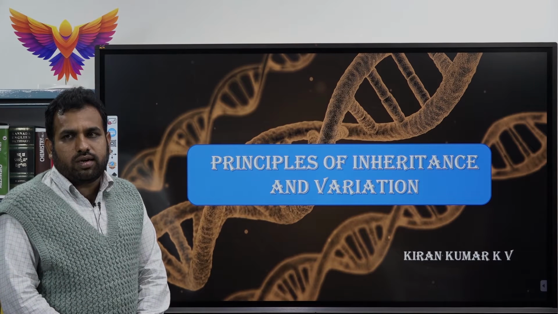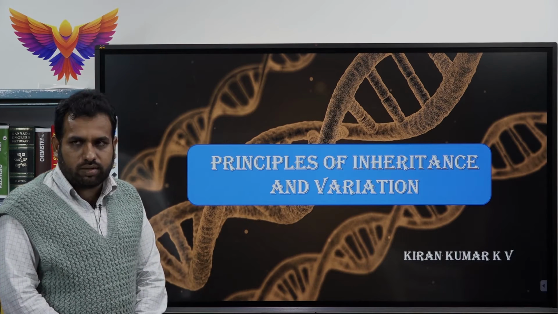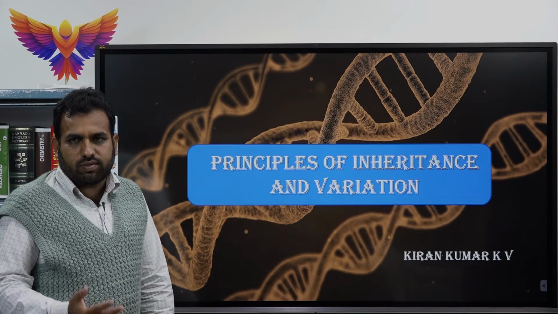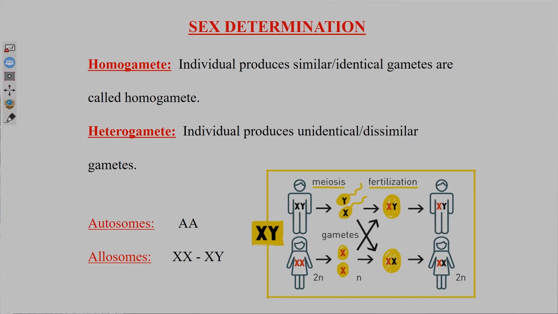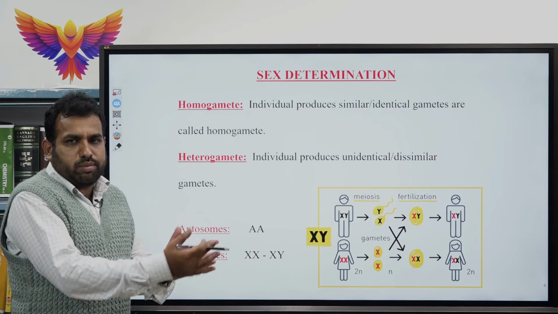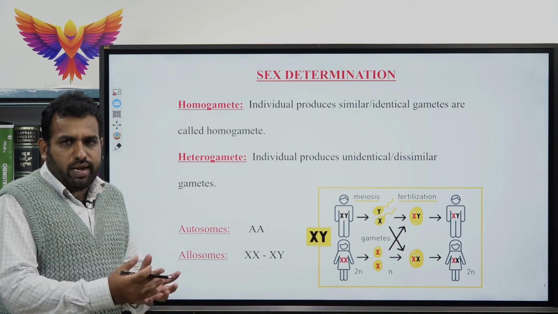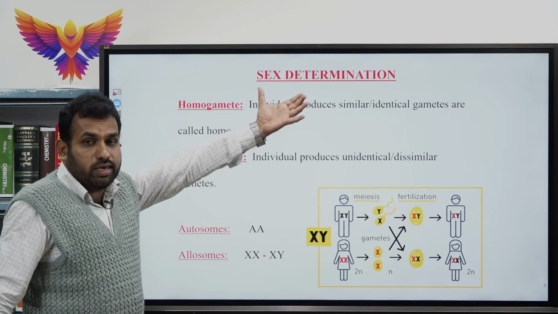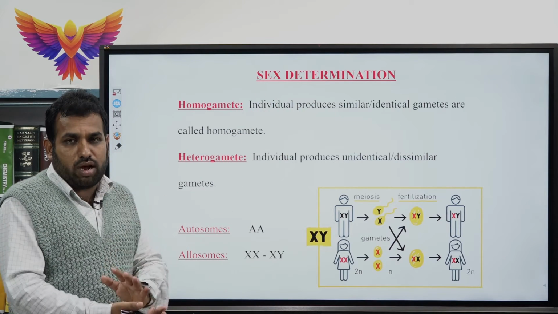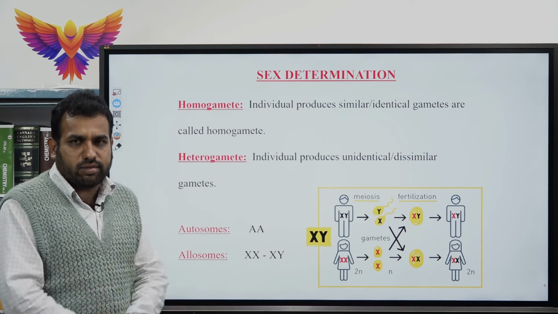Here we are discussing sex determination in various animals as well as plants and some insects. I will start from sex determination. That means what is going to determine the sex of an individual in case of both plants as well as animals. Sex determination can only be examined by the presence of the chromosomes in the organism.